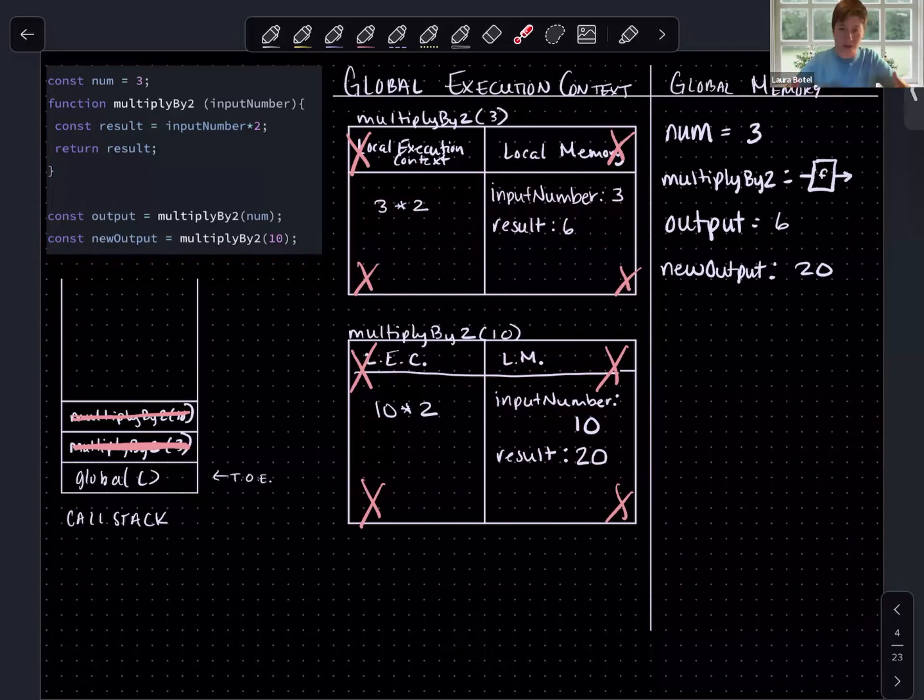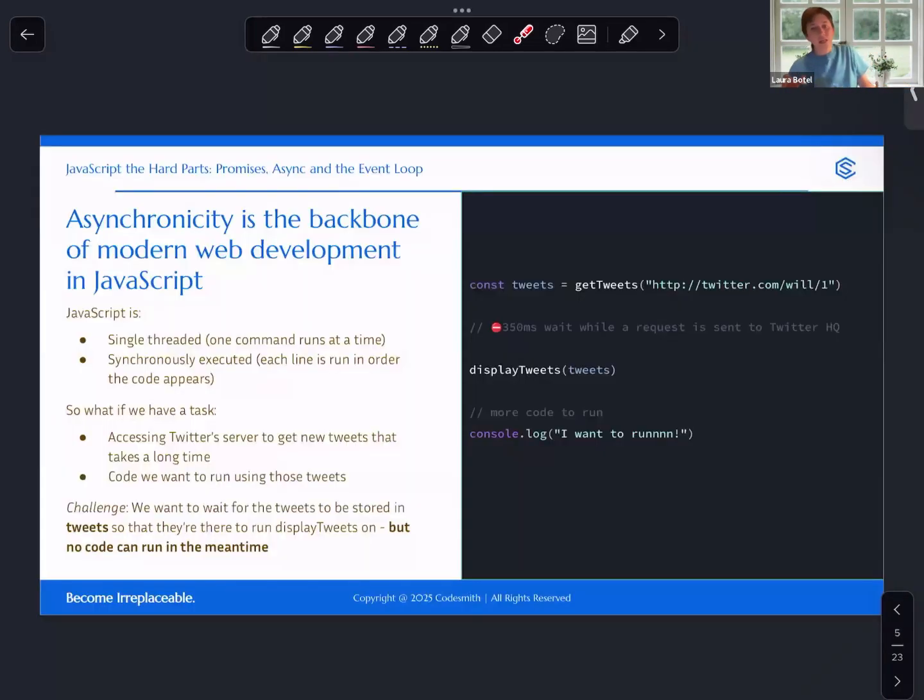Also, if you've not been to another Codesmith workshop yet, we use the same practice in every one of our workshops, and it's really great to practice yourself and practice your own technical communication. So make sure to do that aloud and do that with others. So those are our foundational concepts: functions, thread of execution, memory. We also looked at the execution context, the call stack as well. But we're going to really be focusing on asynchronicity this evening and how it's possible in JavaScript.